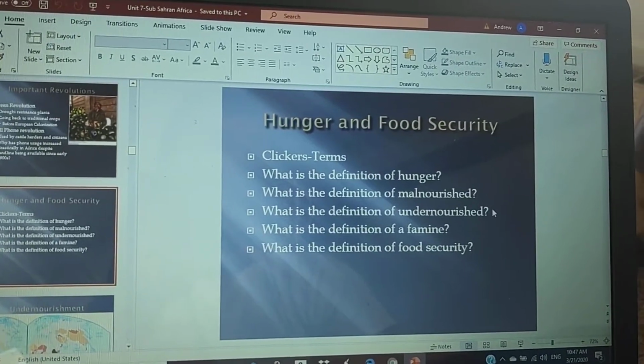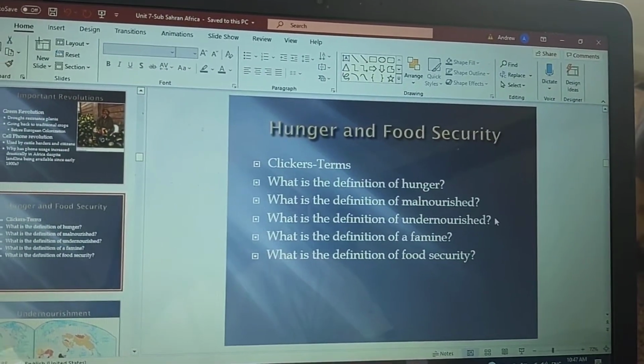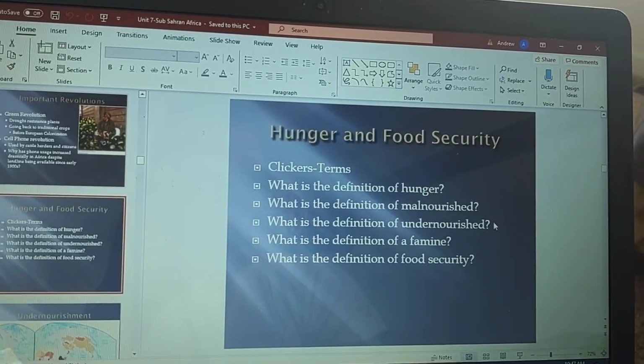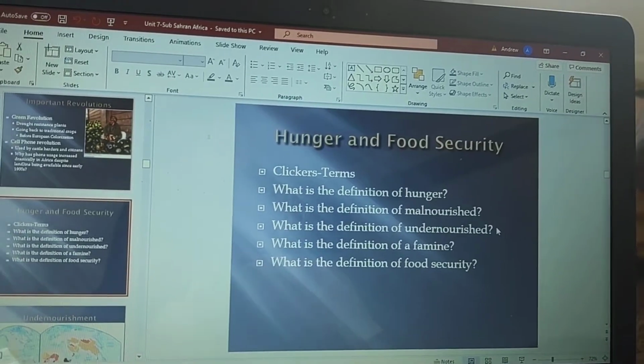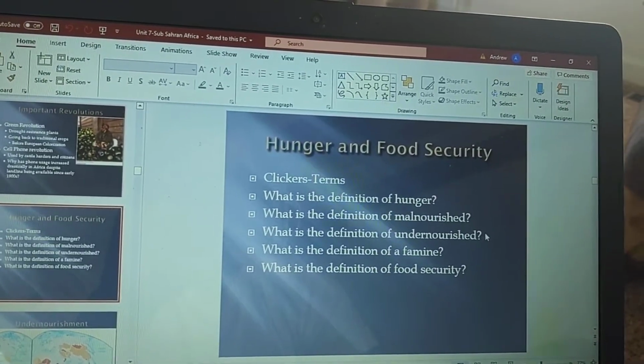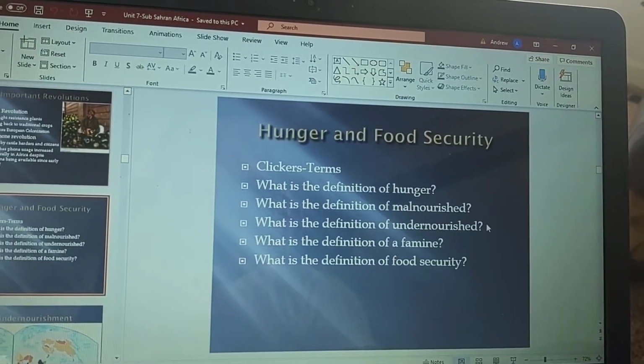Undernourished means that you're not getting enough of the necessary calories and nutrient intake, and it leads to hunger. So again, undernourished does lead to hunger, so it means you're not getting the necessary calories and nutrients.